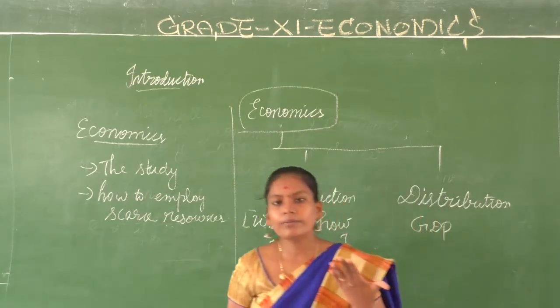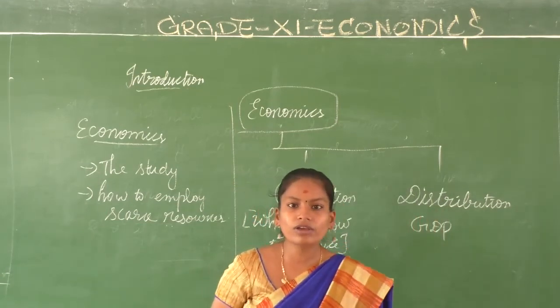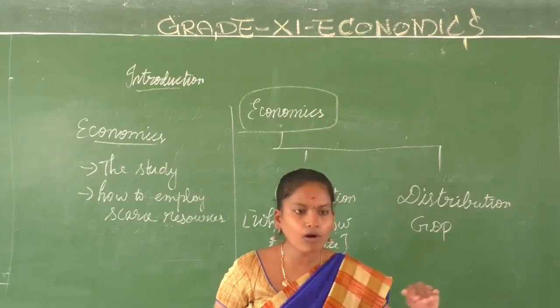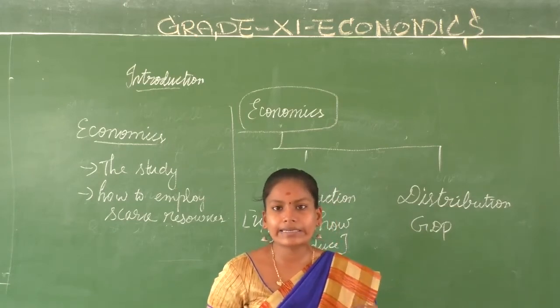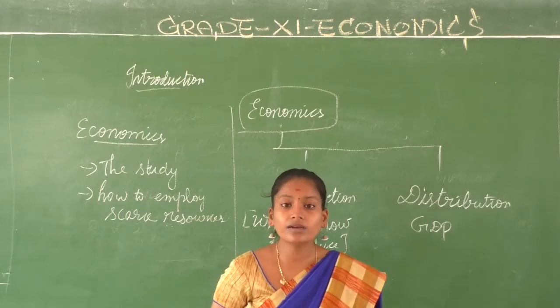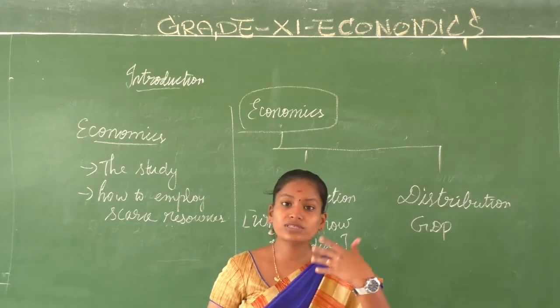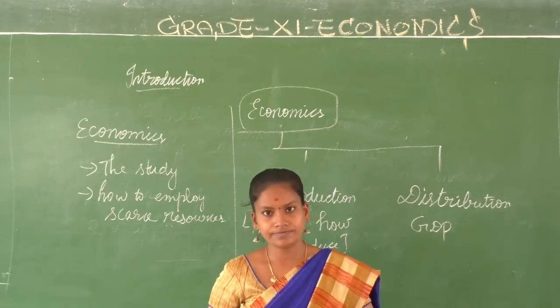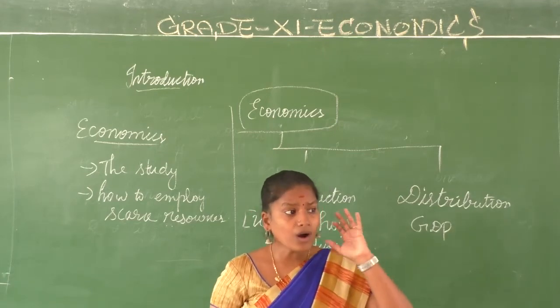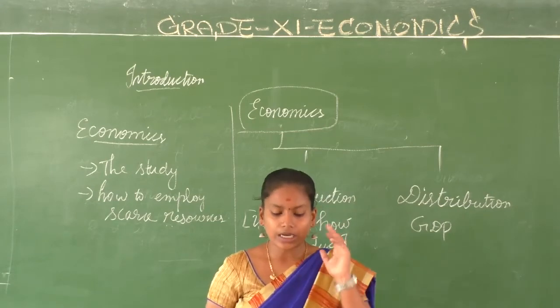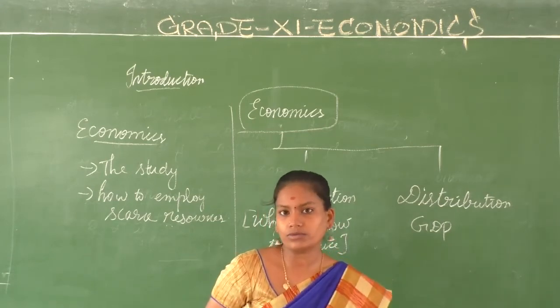Okay? Here we produce rice not only for Tanjore, we produce it for all over the country. People who survive everywhere in the country, they need rice. People who eat rice, we need to produce for them. We need to satisfy their wants. Okay, so how are you going to distribute it? That is what economics talks about.